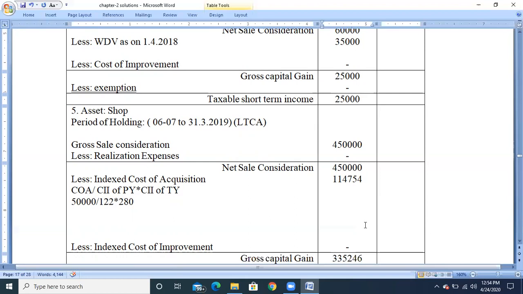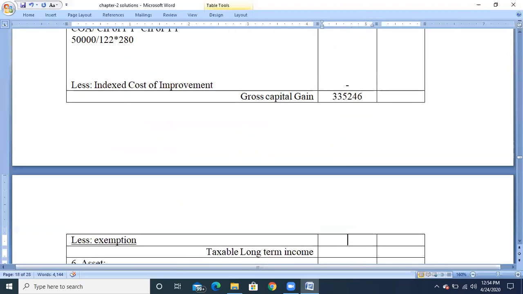Now calculate the exemption amount. There is no exemption amount, so 3,35,246 will be the taxable long-term capital gain.